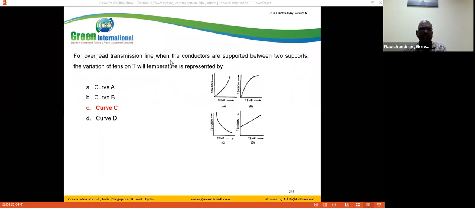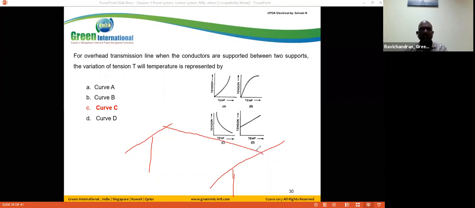For an overhead transmission line, when the conductor is placed between two supports, the variation of tension T with temperature is represented by, I think there is some grammatical mistake. So here we have a conductor like this, with two supports, and we have placed a conductor.